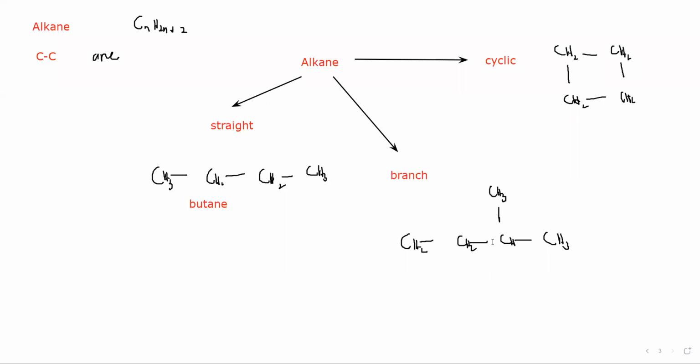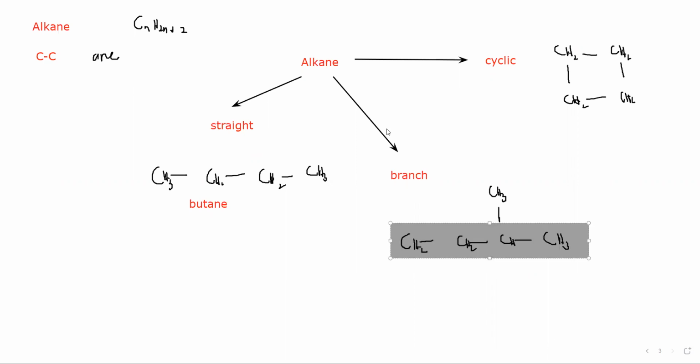What about the branched one? What is the name of this compound? For branched ones, we select the longest carbon chain. So this is our longest carbon chain.